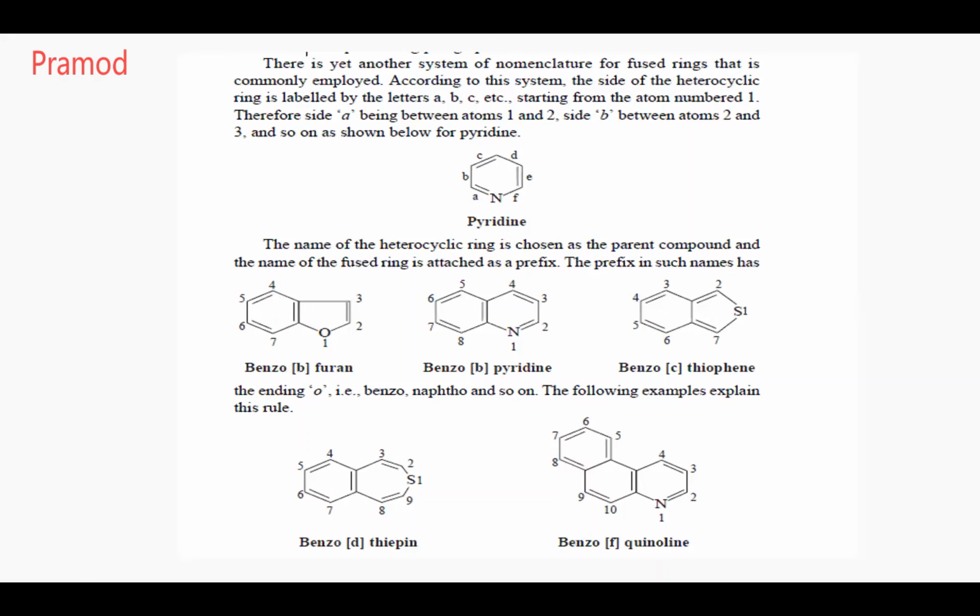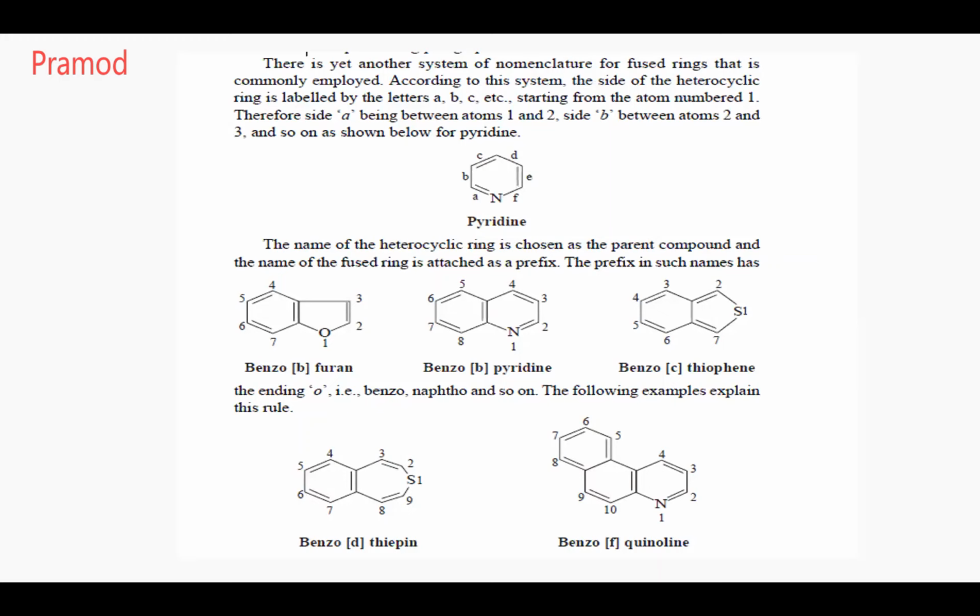Explain me the first structure. Benzo-bifuran. Why is it called benzo-bifuran? Benzofuran is called benzo-bifuran. Why is it called that? Tell me. Benzo-bifuran, because a benzo ring is attached. When benzene is attached to a ring, it is called benzo. After B, E, and Z, you put an O. Okay. So it is known as benzo. Yes.